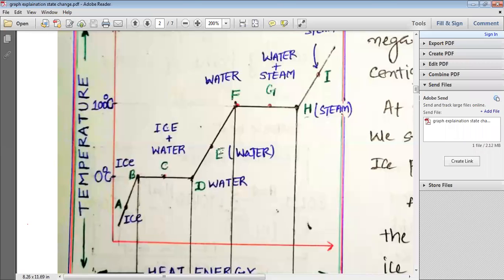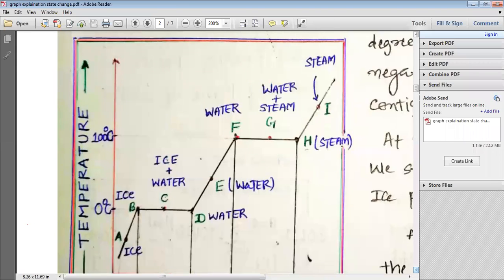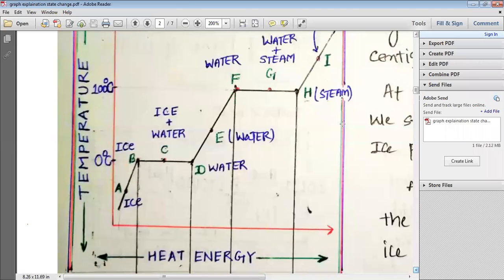At point number E, we have water. At point number F, we have water. At point number G, we have both water and steam together. At point number H, we have steam. At point number I, we have steam. So this is how we can understand the various physical states of water at the various points.